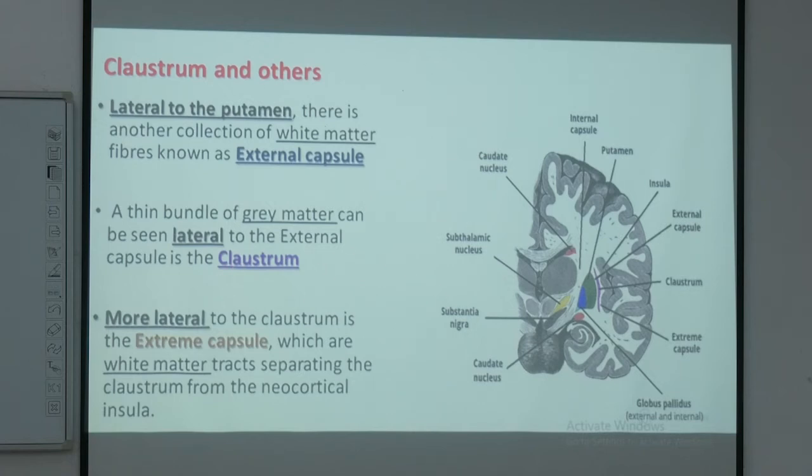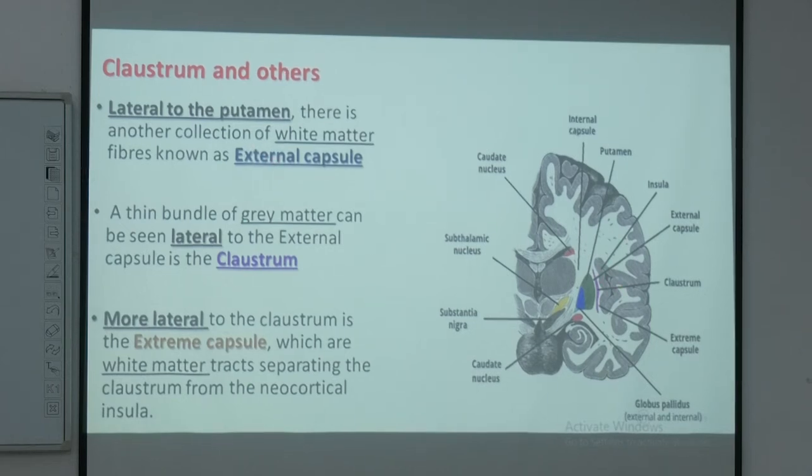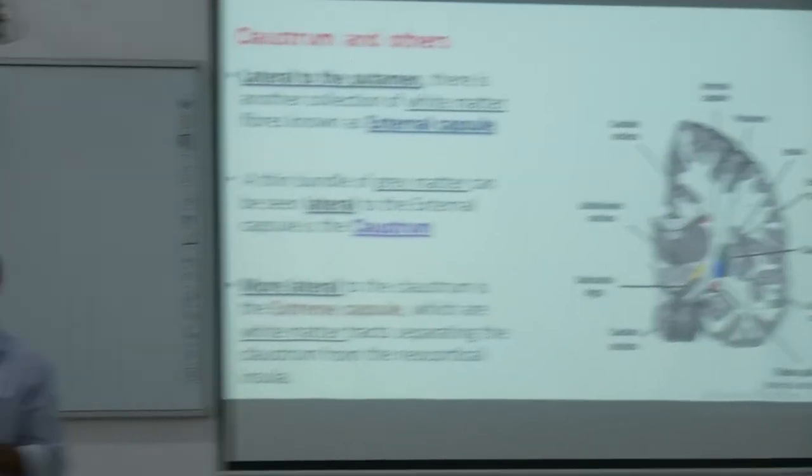So we have to know these orientations, how they are placed from inside to outside. We have the thalamus, then the internal capsule, then the globus pallidus, then the putamen, then the external capsule, which is white matter. Then comes a gray matter, the claustrum. If you go farther lateral from the claustrum, you find another white matter fiber, which we call the extreme capsule. This is the orientation we see in a horizontal section of an anatomical specimen, and you will be asked to identify these nuclei from medial to lateral and lateral to medial.